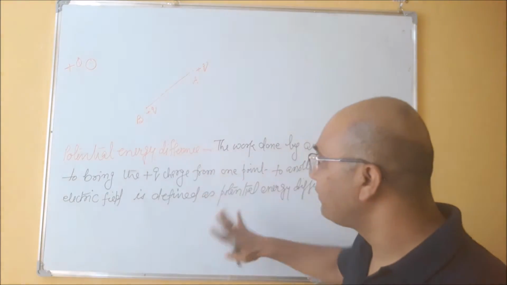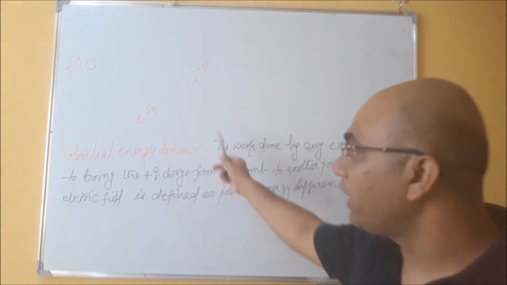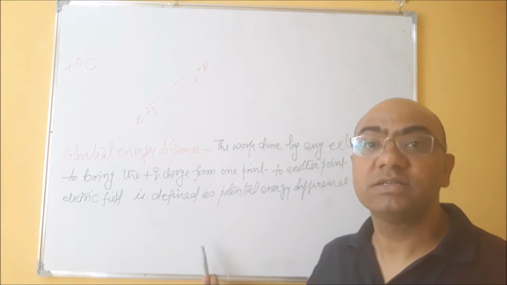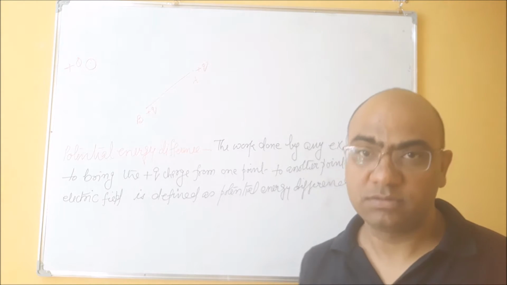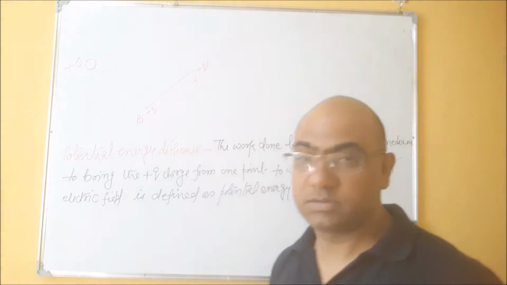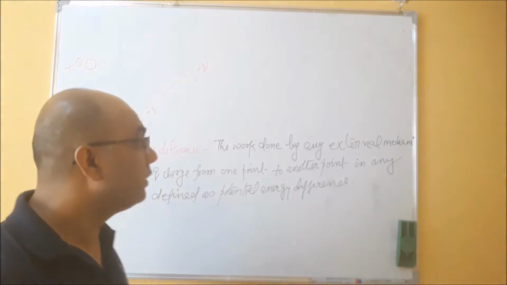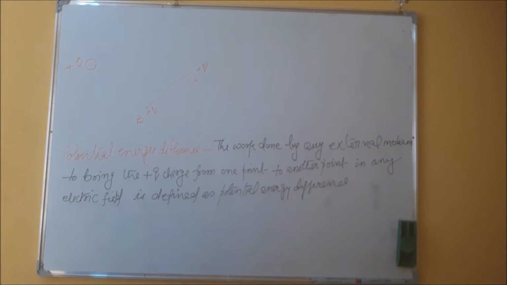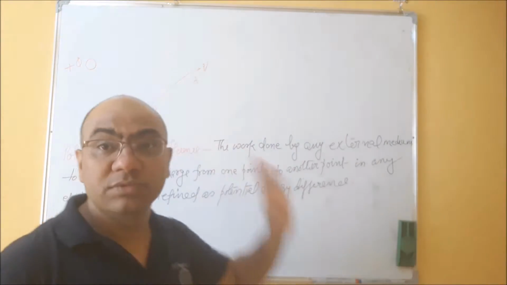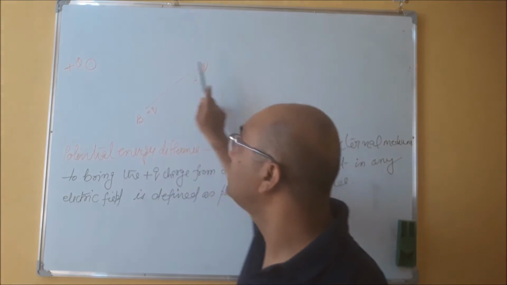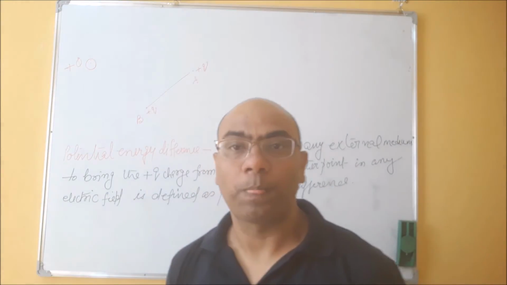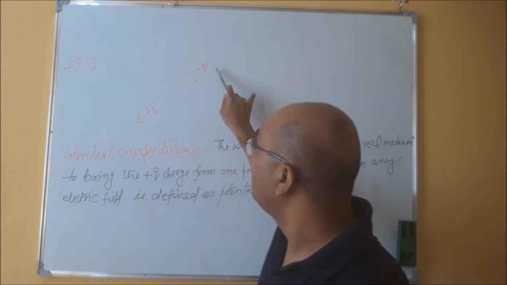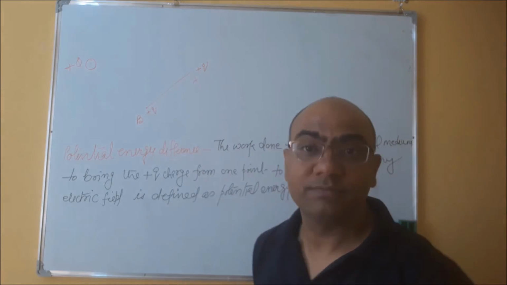So you see, this definition is okay, but for drawing this definition we have taken two assumptions. What are these assumptions? To understand this, suppose in the starting this is plus capital Q, this is plus small q, and this plus capital Q produces a force on this.